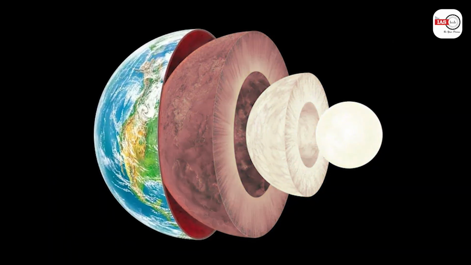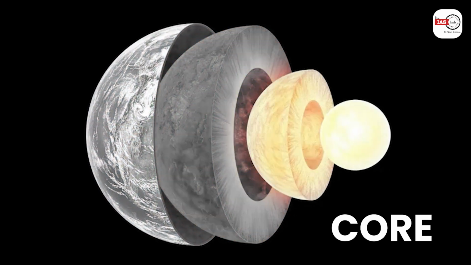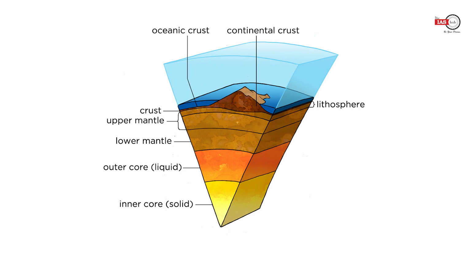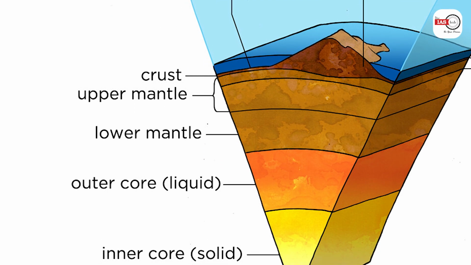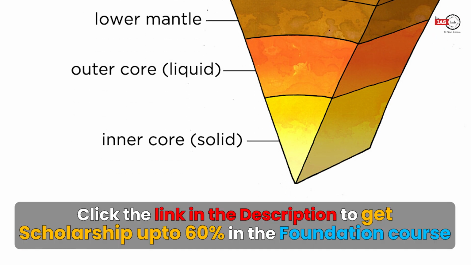The topmost layer is your crust. Beneath the crust, you have your mantle, and beneath the mantle, you have your core. The mantle is further divided into upper mantle and lower mantle. The core is further divided into outer core and inner core.